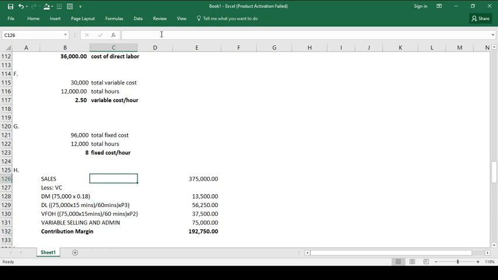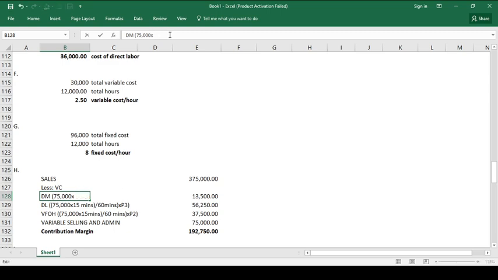The total sales is 375, which we already computed earlier on letter A. So that is 375 minus the variable cost of direct materials, which we have as 75. Where does this 75,000 come from? This 75,000 does not pertain to the direct materials, right? Let's compute it, there seems to be a mistake in the formula.